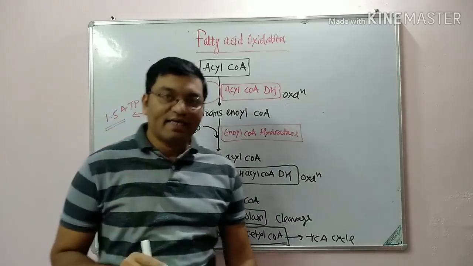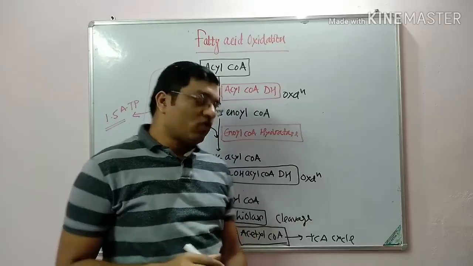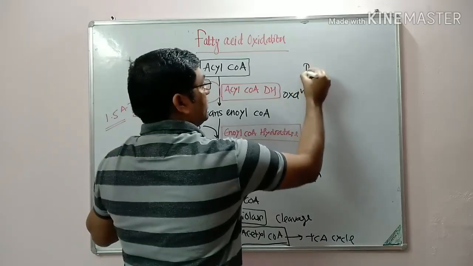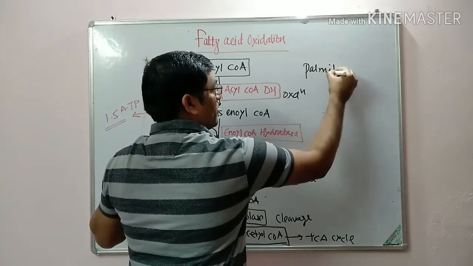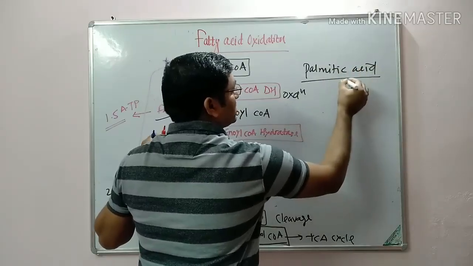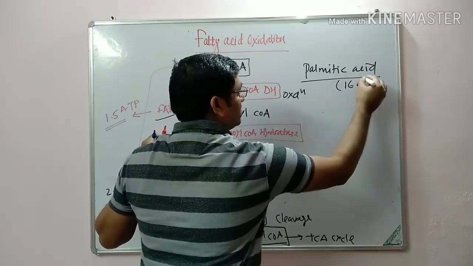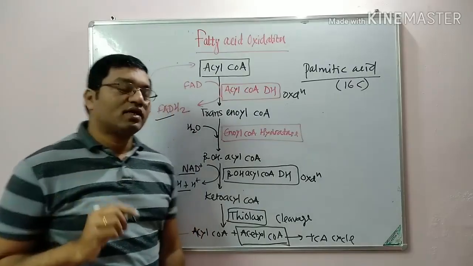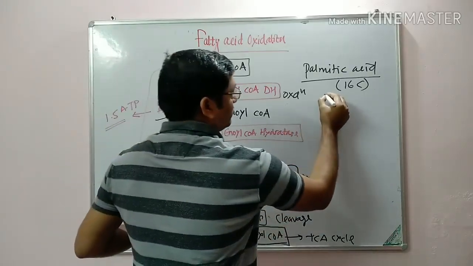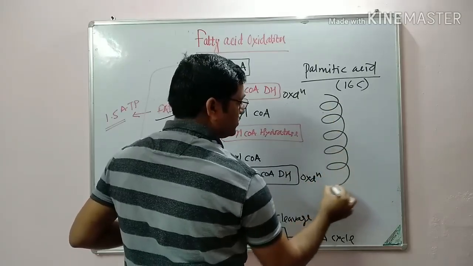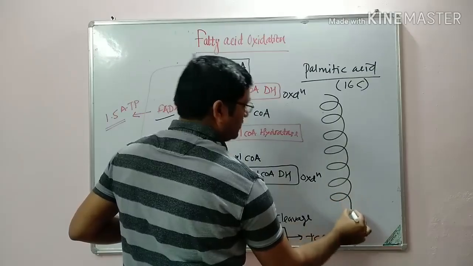So if palmitic acid undergoes beta oxidation, it is a 16-carbon compound. So it will undergo 7 cycles of beta oxidation. 1, 2, 3, 4, 5, 6, 7.